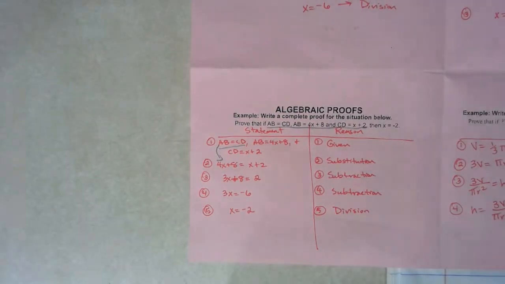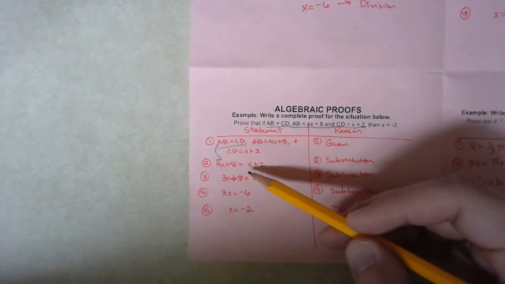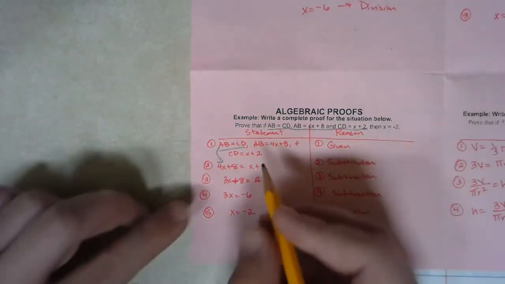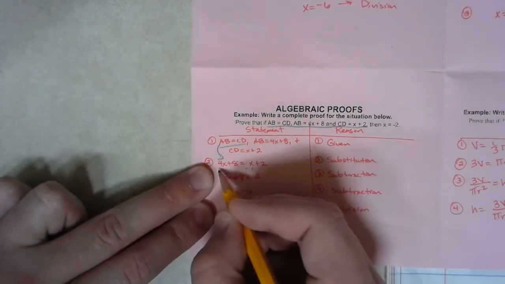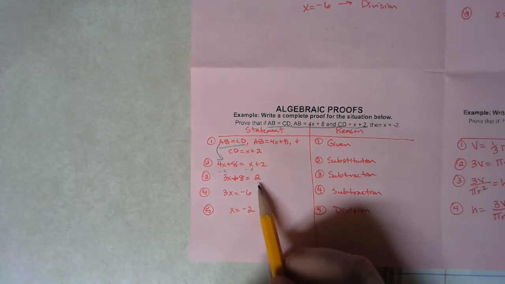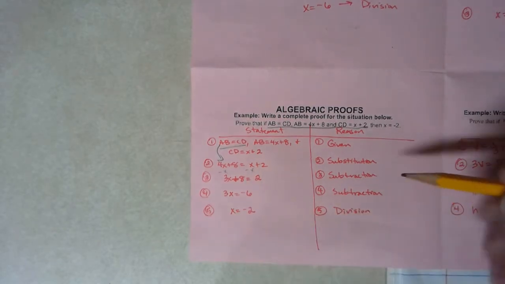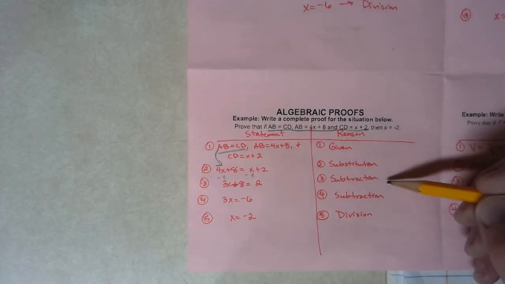Okay, so now that I've got a multi-step equation set up, I'm going to solve for x. So first thing I would do is get all my x's on one side, so I need to subtract an x from both sides, and I wind up with 3x plus 8 is equal to 2. And the way I got from statement 2 to statement 3 was by using subtraction property.